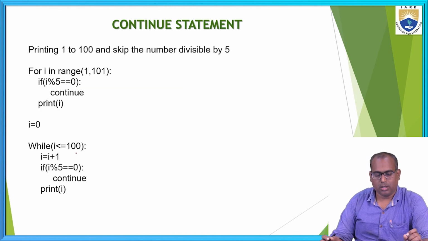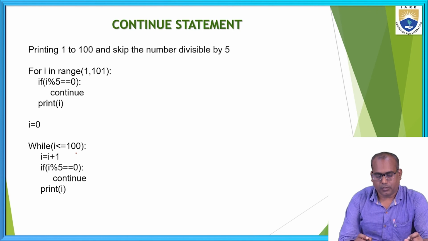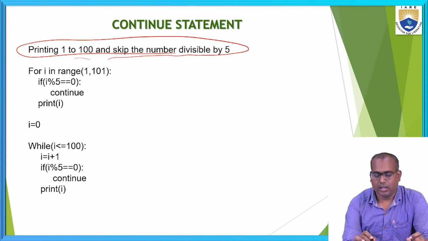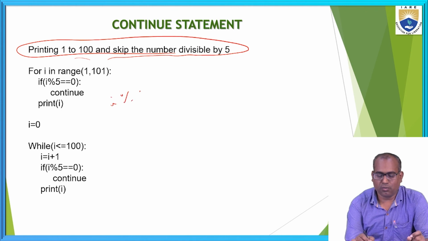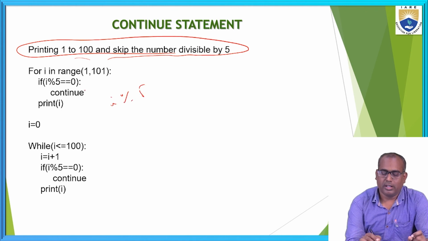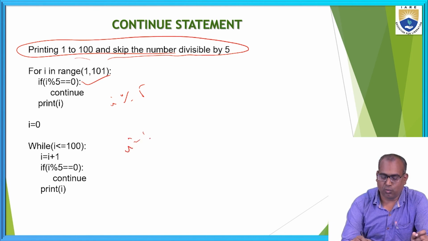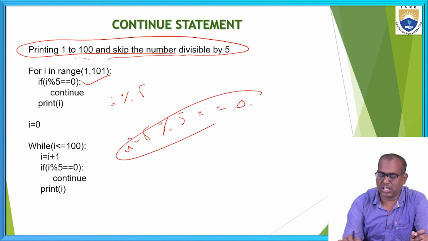So, see the example. Printing 1 to 100. Whenever i modulus of 5 equals 0, the condition is satisfied, and I am skipping that iteration. Suppose i value is 5, 5 modulus of 5 equals 0. Condition is satisfied. So I am skipping the 5.